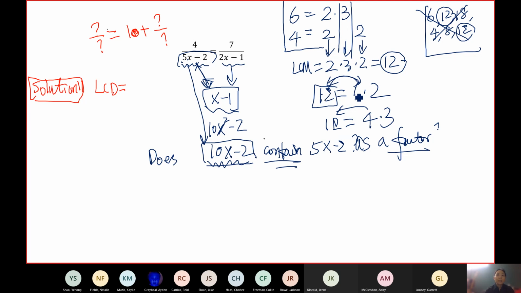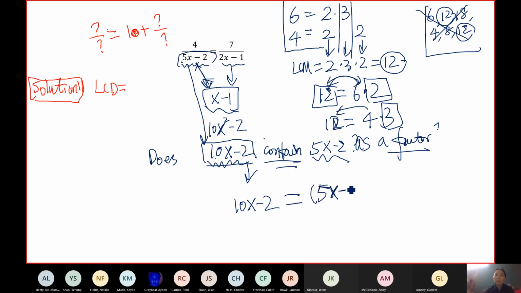Just like 12 contains 6. Why do we say 12 contains 6? Because 6 times 2 is 12. Why do we say 12 contains 4? Because 4 times 3 equals 12. So if you say 10x minus 2 contains 5x minus 2, that means 10x minus 2 equals 5x minus 2 times something.